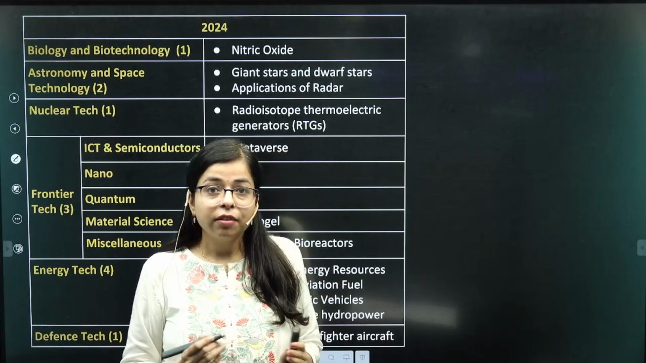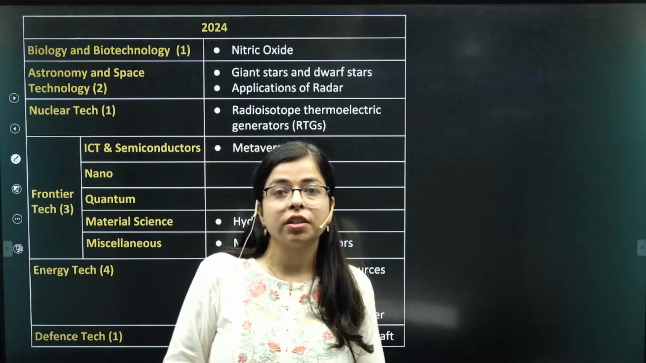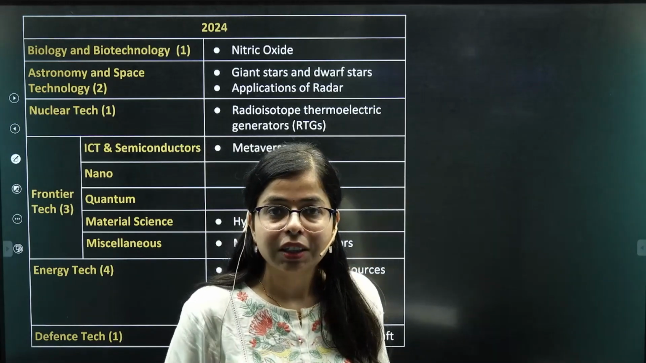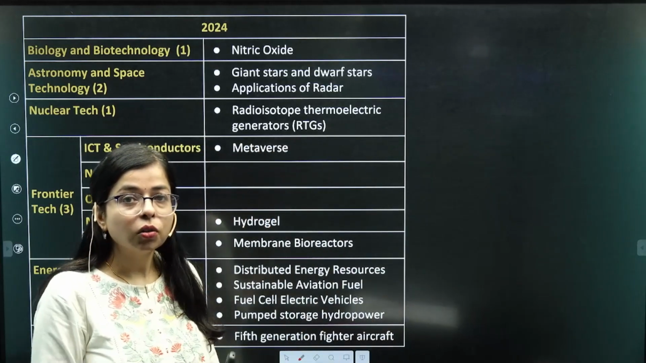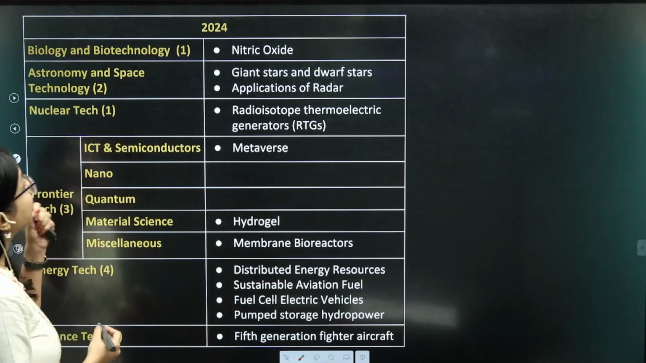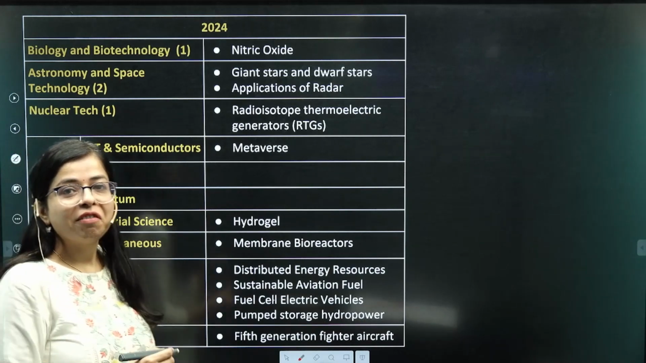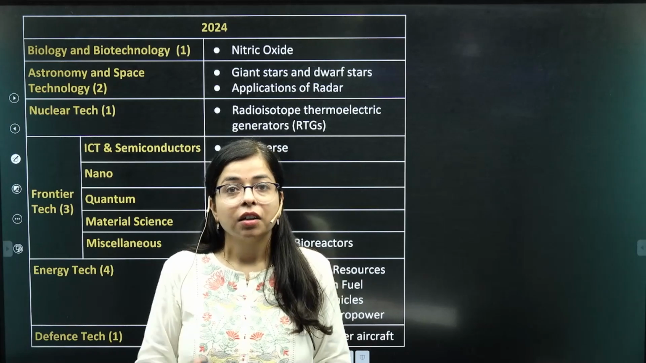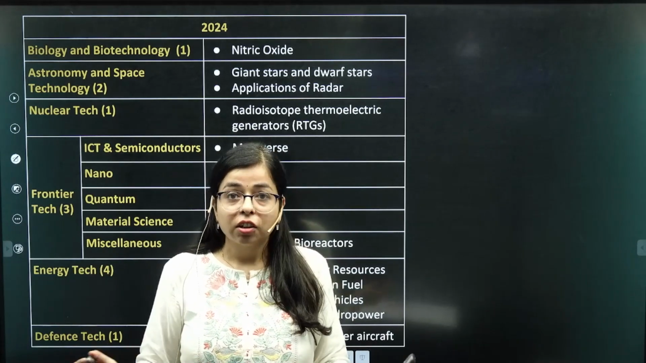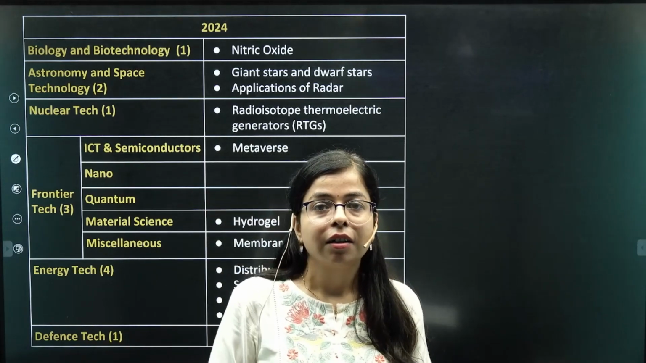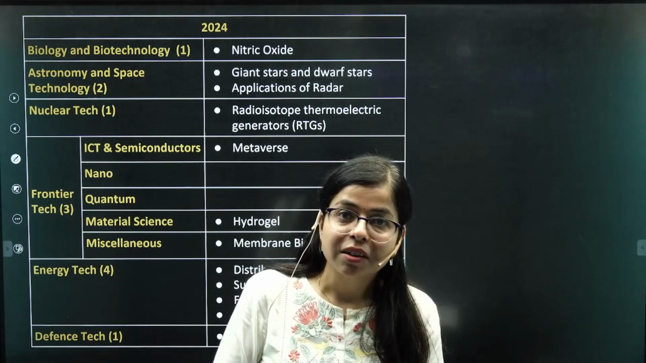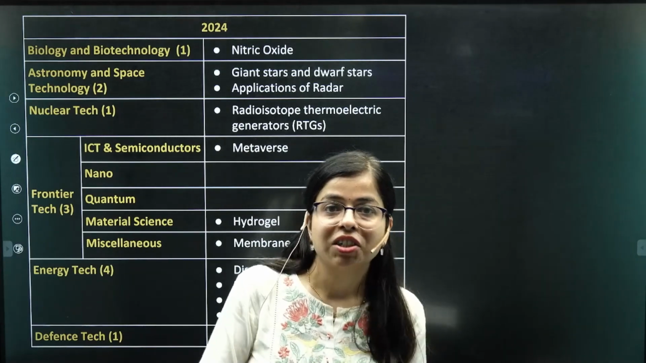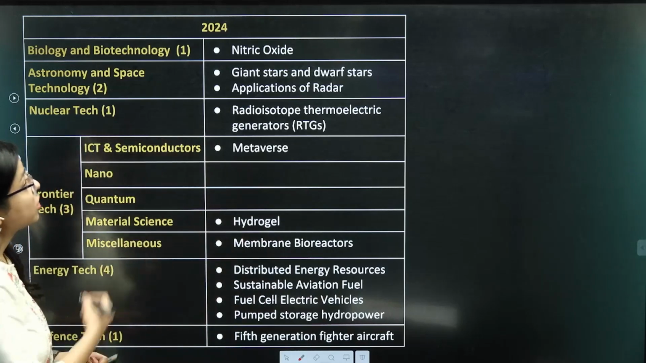Now let's see what was the allocation of questions asked this year based on these broad themes. In our first section, biology and biotechnology, we were surprised this year that this section, which in the previous years held a major share of questions, had only one question this year, and that was also from the biology section. The question was on nitric oxide.